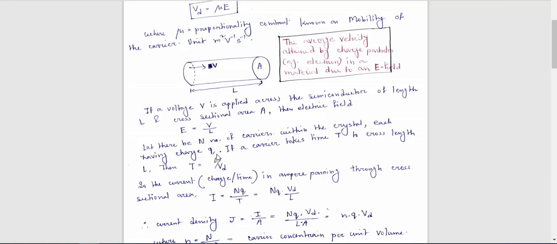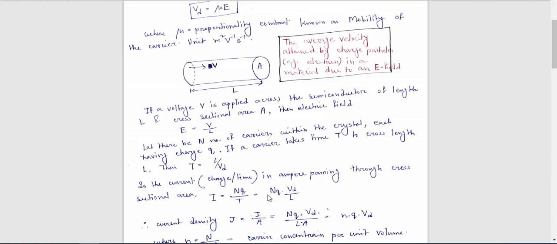Capital T is equal to length divided by Vd, the drift velocity.